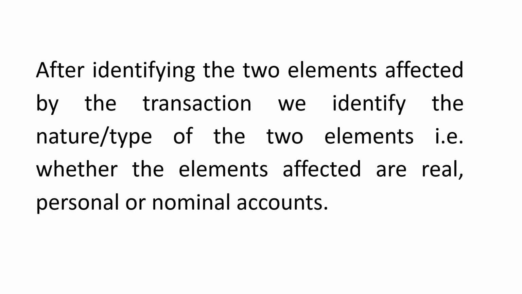One is, for example, the rent of the building account, the other is the cash account. If it is rent of the building, which account does it belong to, personal, real, or nominal? If cash is given or a cheque is given, does this belong to personal, real, or nominal? Accordingly, we will make the journal entry. How we will do this, we will learn in the next session.